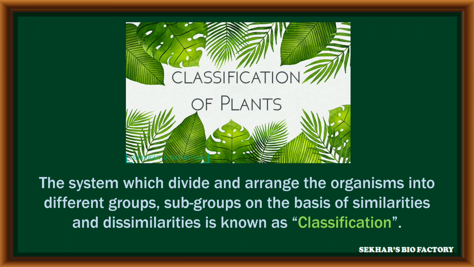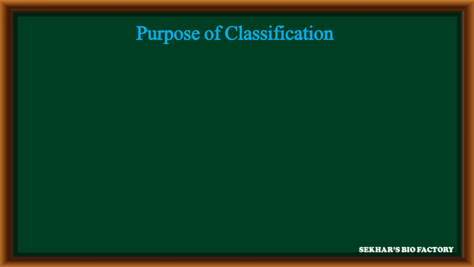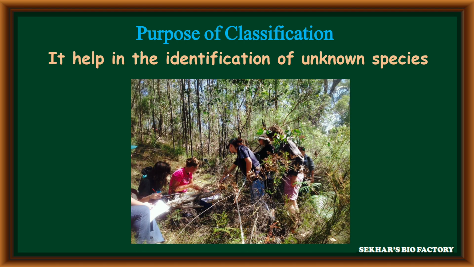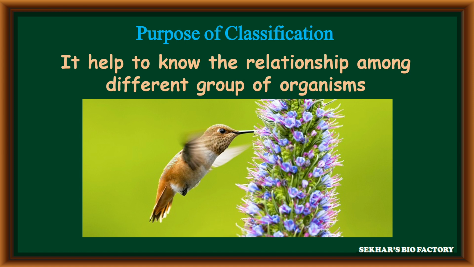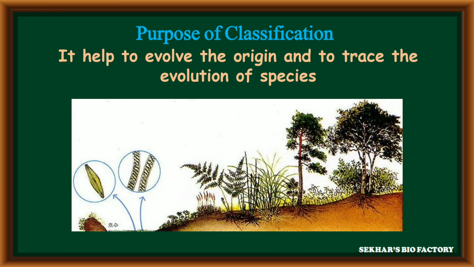The system which divides and arranges the organisms into different groups and subgroups on the basis of similarities and dissimilarities is called classification. The main purpose of classification is that it helps to identify unknown plant species generally. It helps to understand the relationship among different groups of organisms. It also helps to trace the origin and evolution of different species.